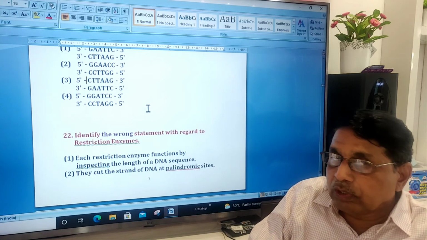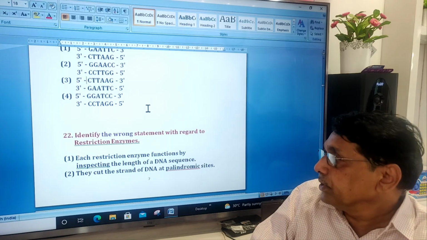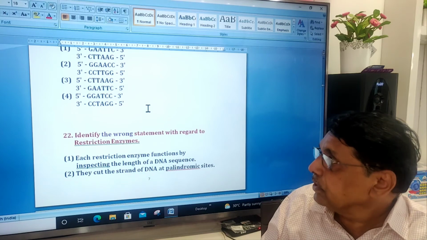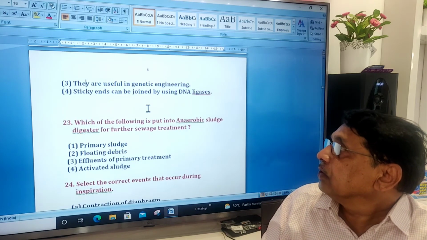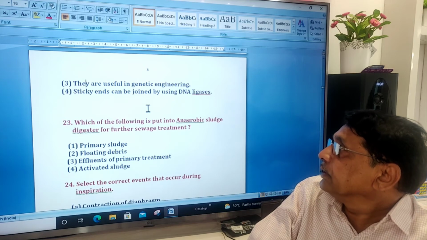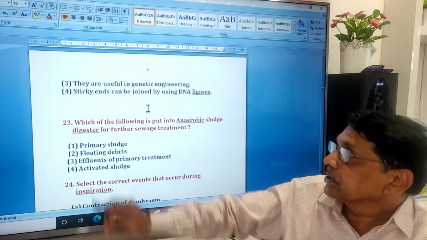It goes through the length of the DNA and identifies the palindromic sequence. They cut the strand of DNA at a palindromic sequence. They are useful in genetic engineering. Sticky ends can be joined by DNA ligases.